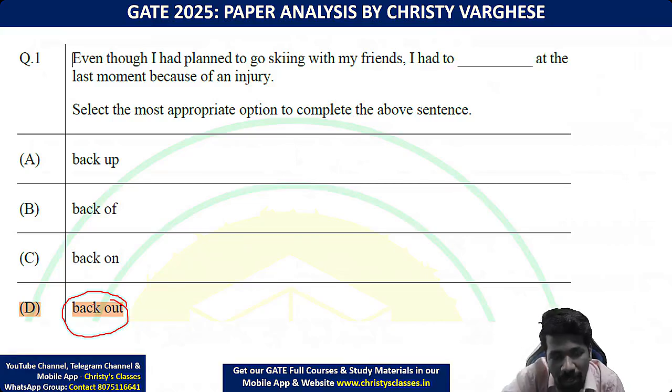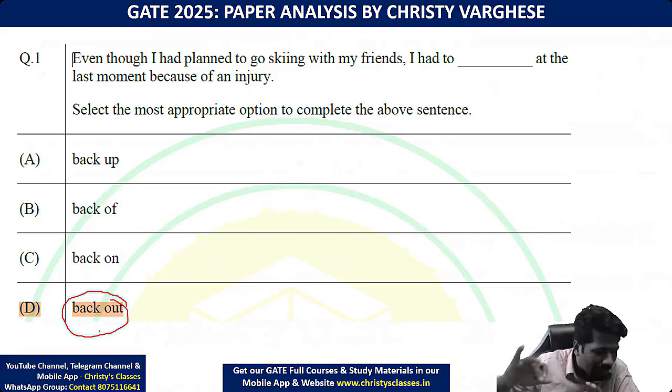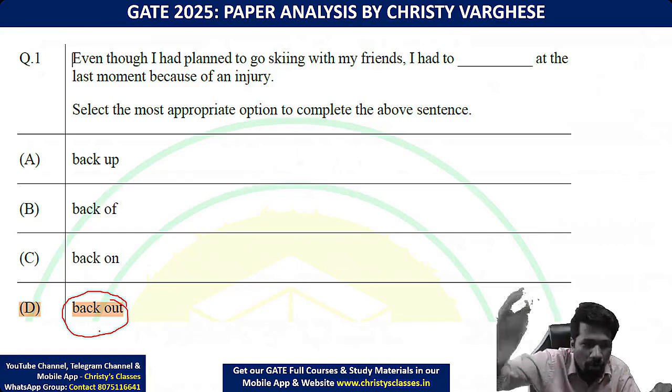In English, some words you cannot make sense of logically, because there are phrases and idioms in English. Phrases and idioms will have a separate lecture in the verbal aptitude lectures. But if you guess also, back means go back, out, go back from something.